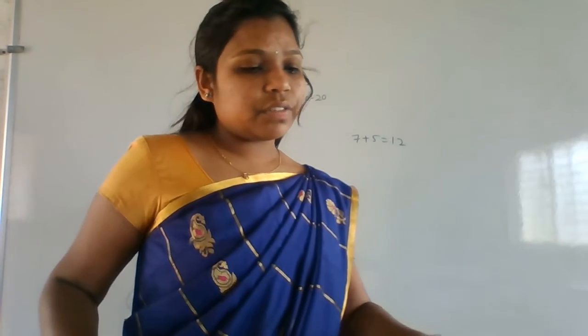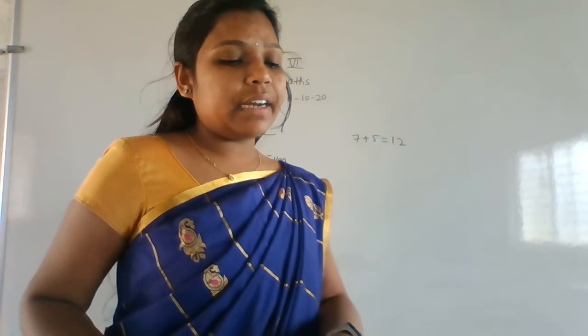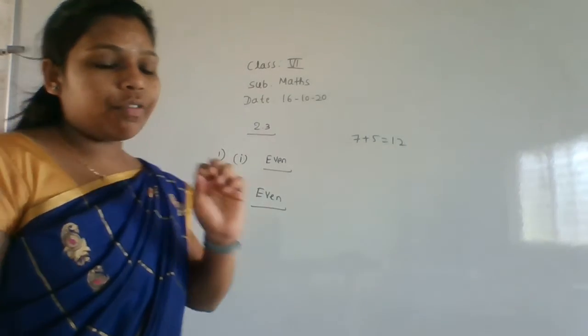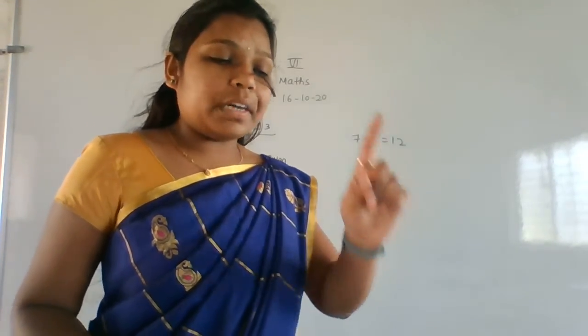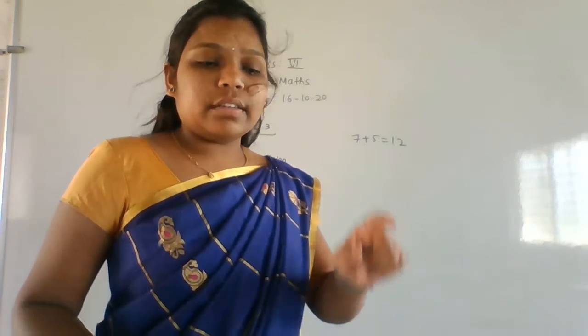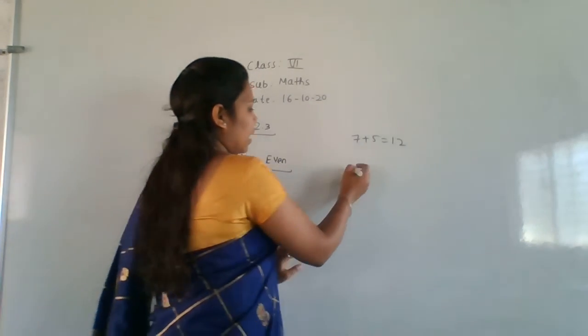Okay. So next one is the third one. The sum of an even and an odd number is always what? The sum of an even and an odd number means one is an even number, another one is an odd number. Then what is the answer they are asking here? For that, take an example.